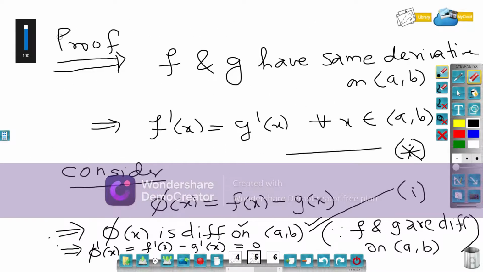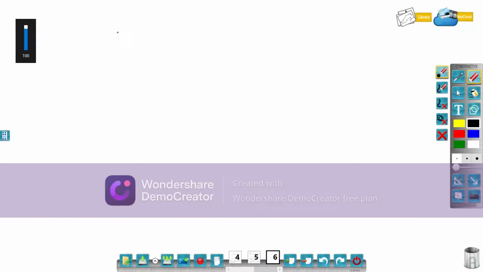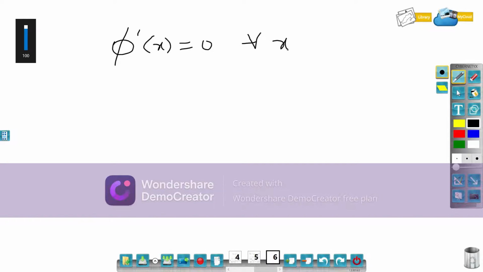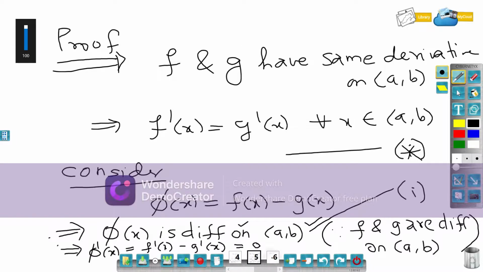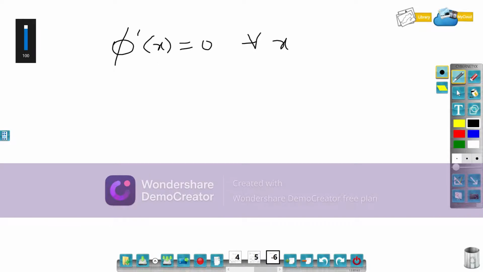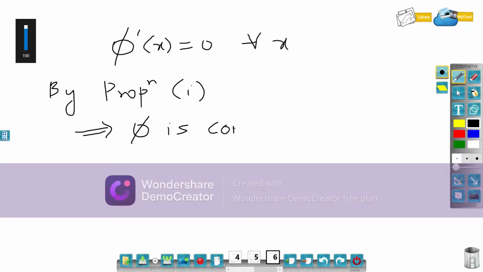So what I got is phi dash x is equal to 0 for all x. So by proposition 1, we can say that phi is a constant function.